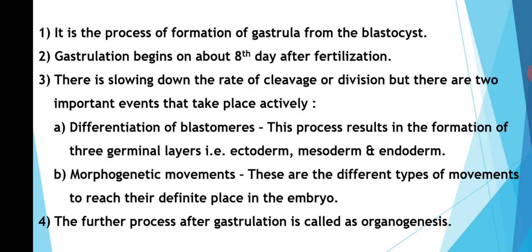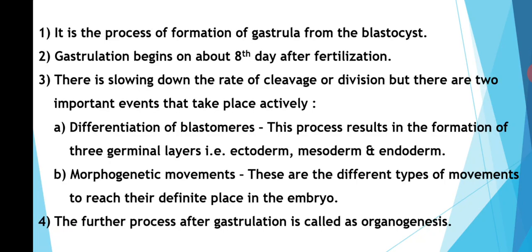In the process of gastrulation, there is formation of three germ layers, that is endoderm, mesoderm and ectoderm. This is called differentiation of blastomeres. In morphogenetic movements, there are different types of movements to reach their definite place in the embryo.